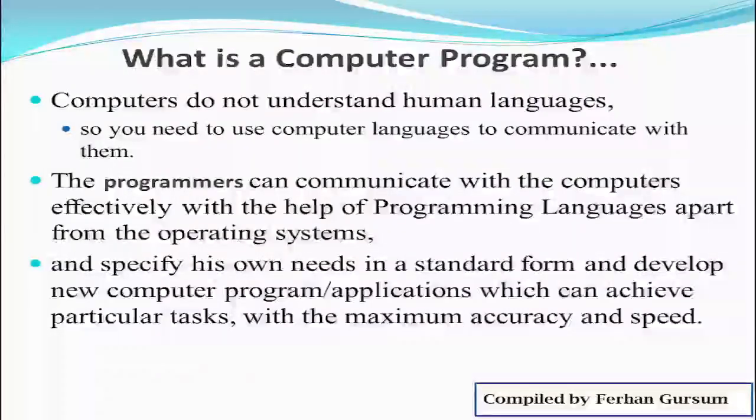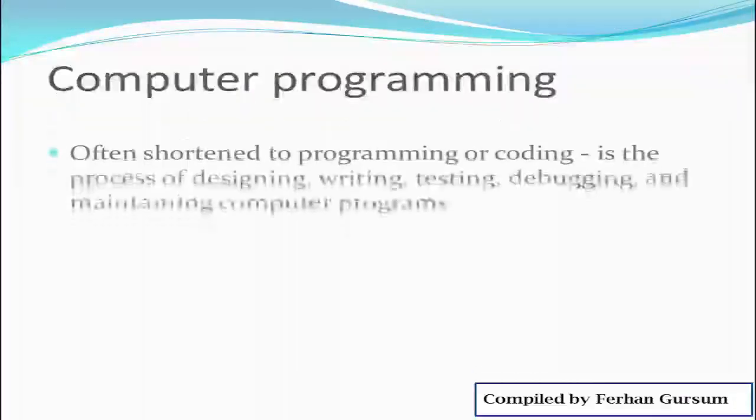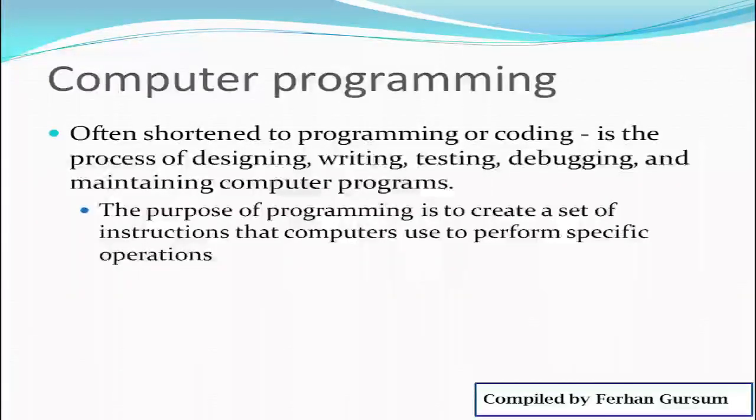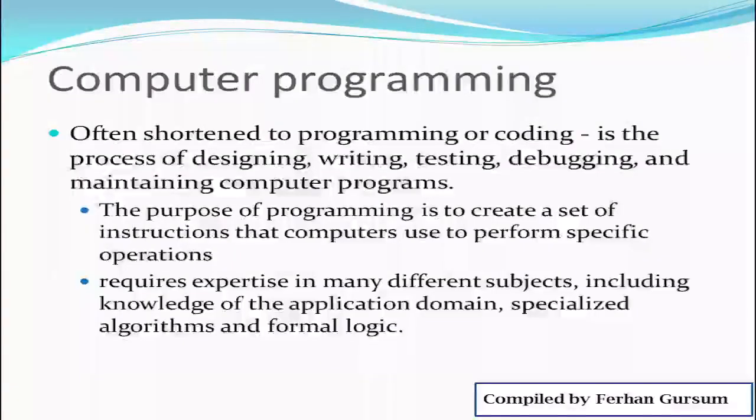With a computer. Computer programming, we can call it programming or coding, where we shorten it. What is it? It is the process of designing, writing, testing, debugging, and maintaining computer programs. The purpose of programming is to create a set of instructions that computers use to perform specific operations. It requires expertise in many different subjects, including knowledge of the application domain, as well as specialized algorithms and formal logic.